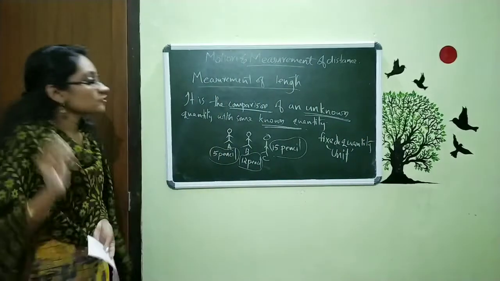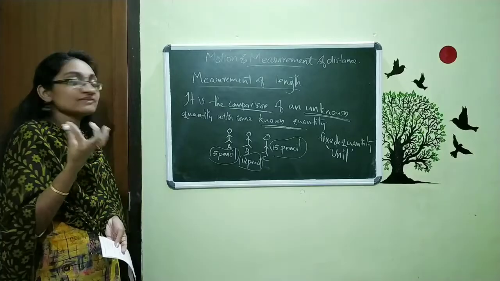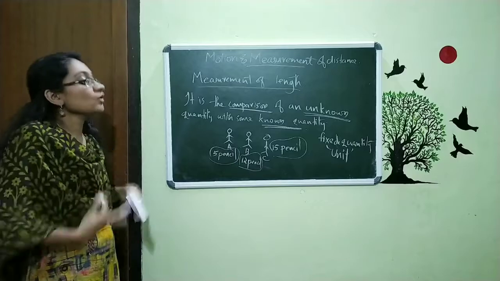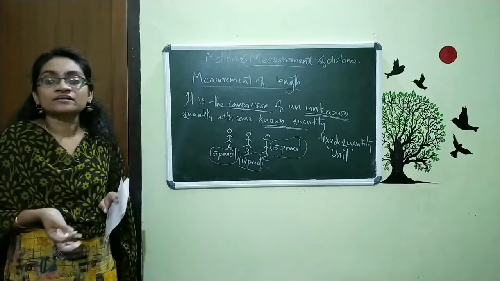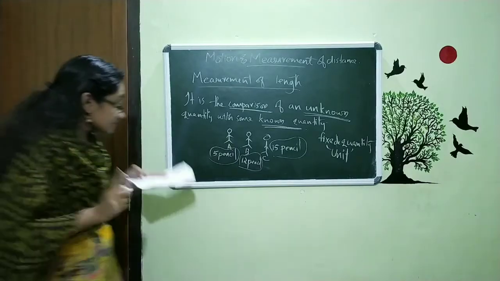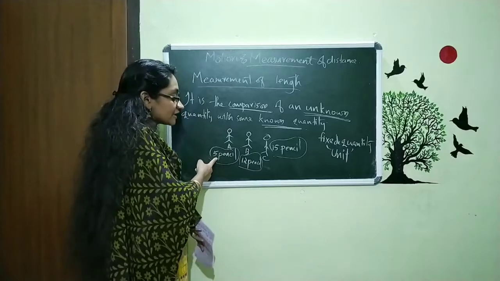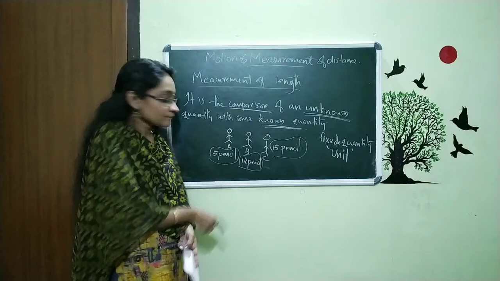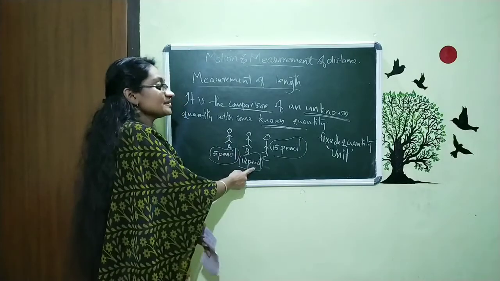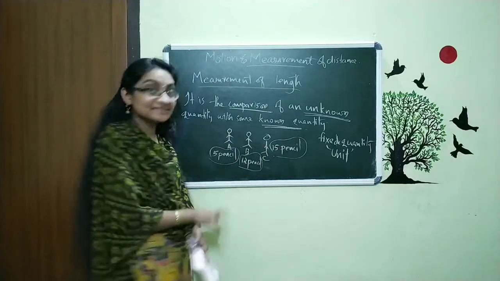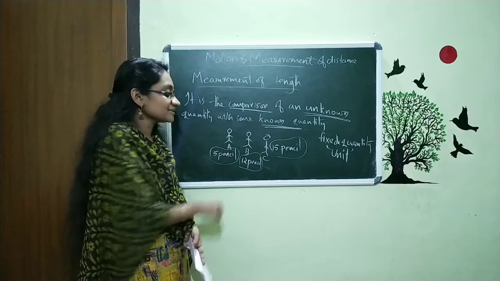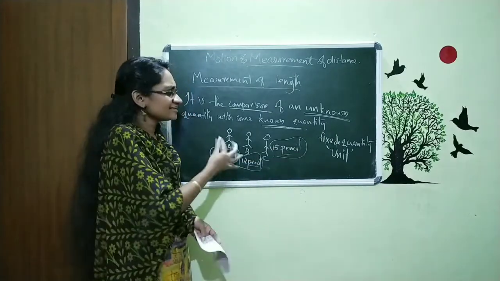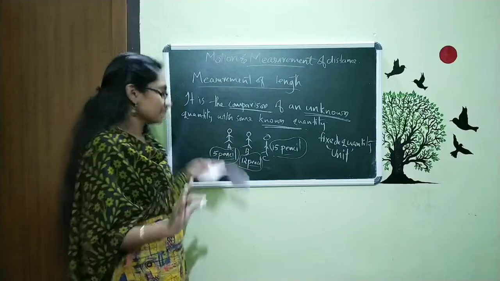That means for the known quantity we already know the value, and that is called the unit. So when we talk about 5 pencils, the pencil is the unit here, and in 12 pencils the pencil is the unit, and here also the pencil is the unit. But the problem is all the pencils have different lengths. That is only an example. We will study what it is.